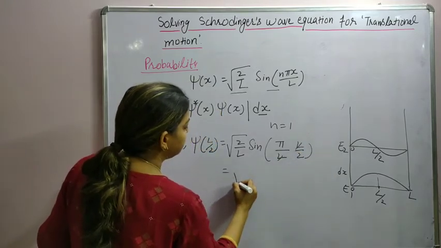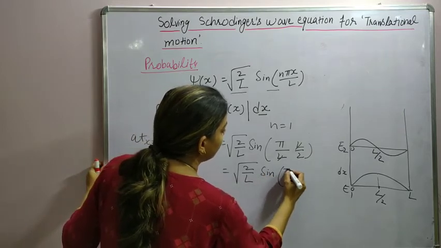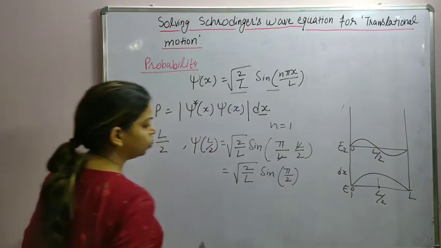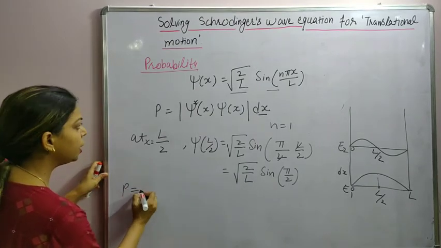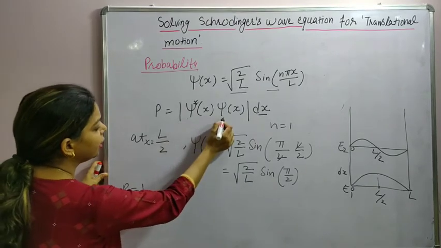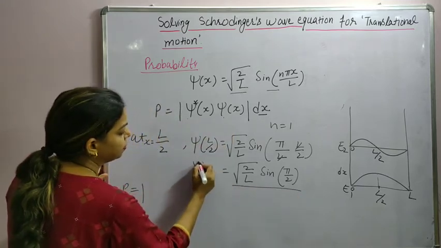So this is sqrt(2/L) sine of pi by 2. Alright, so this is psi. What will be the probability? Psi star psi means twice this function.